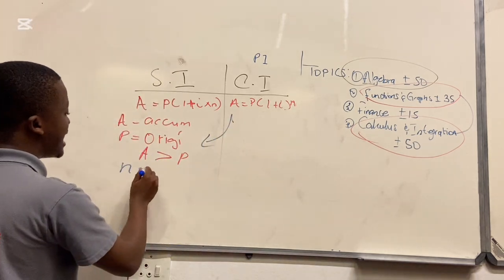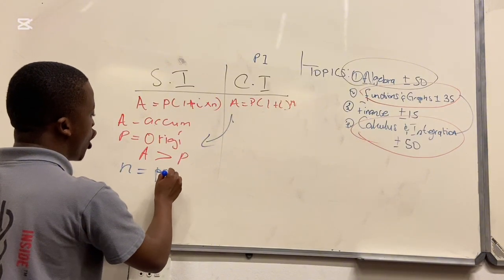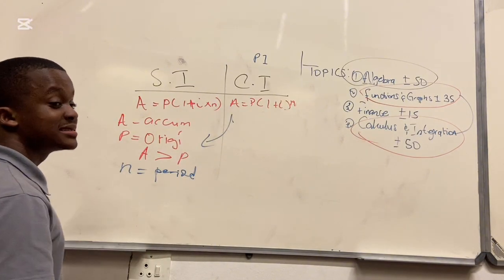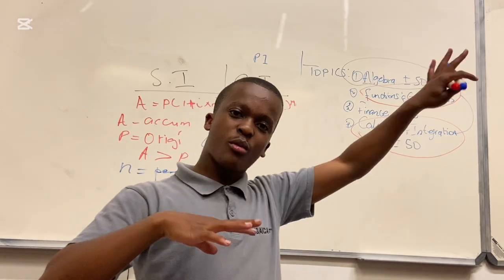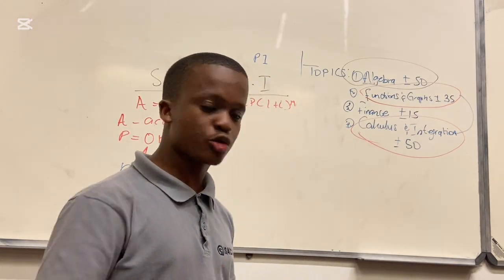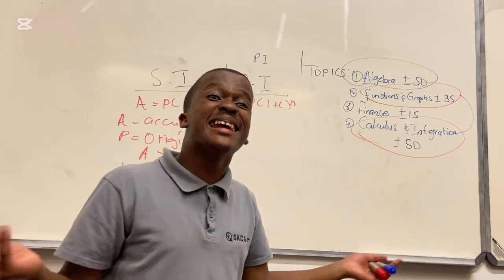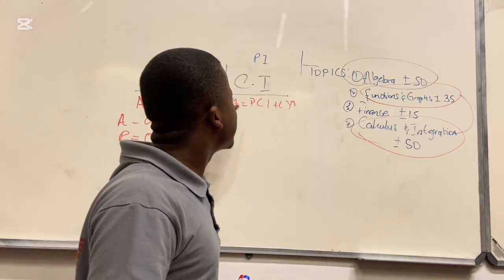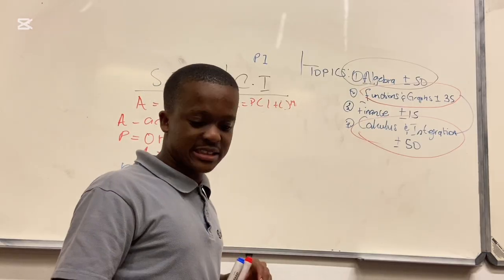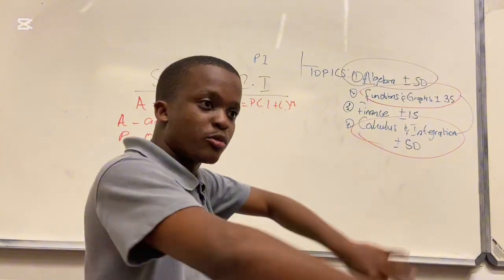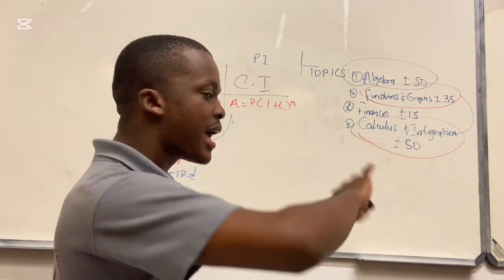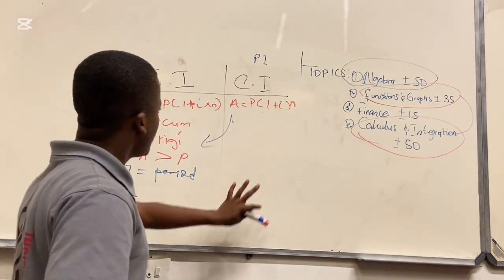And then we say n is the period. It can be months, it can be years. In grade 12 it is months, but we still continue with grade 11 finance. There is nothing new in technical mathematics, but for pure maths there is something else.